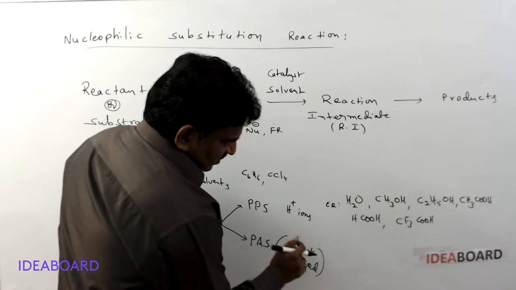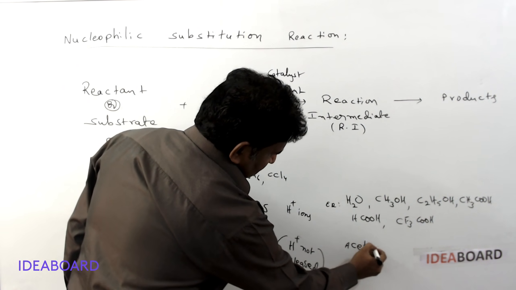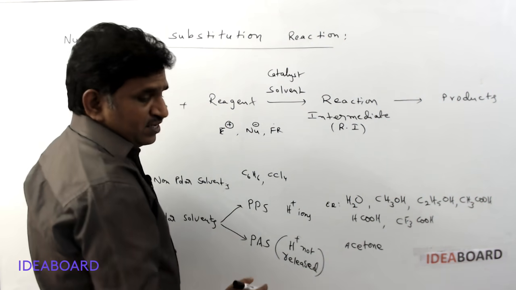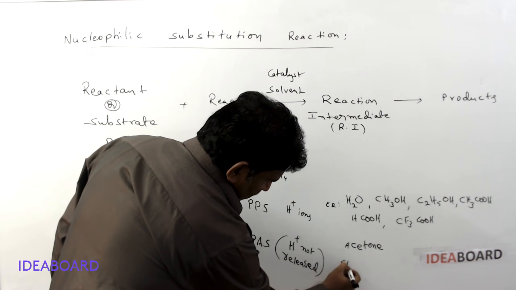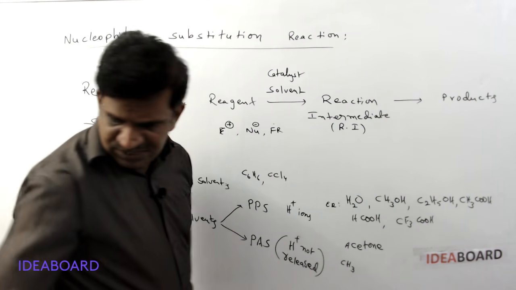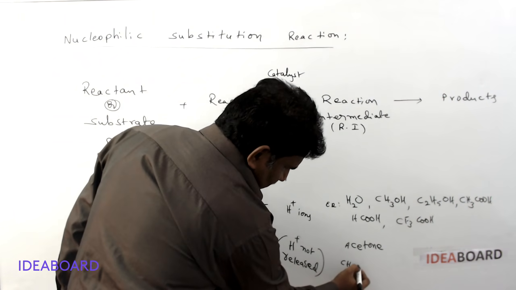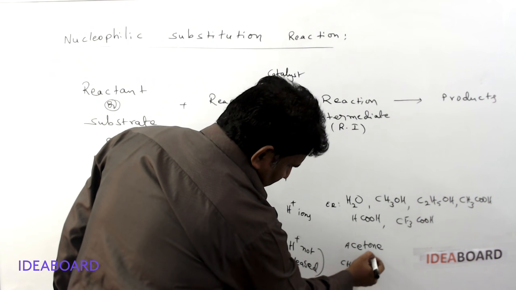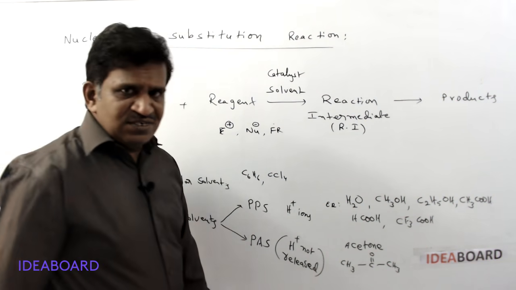Here the best and simple example is acetone. Acetone is a solvent, but it is not releasing H plus ions. Why? Because the acetone structure is CH3, C double bond O, and CH3. Where is the hydrogen?